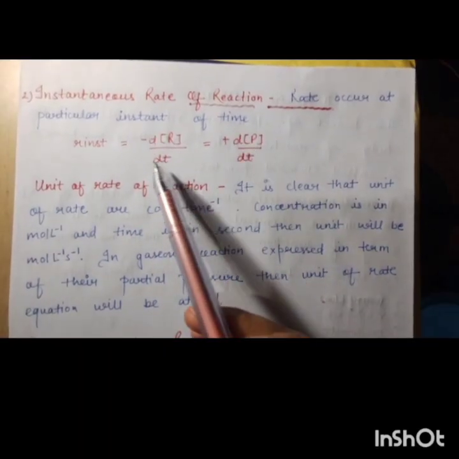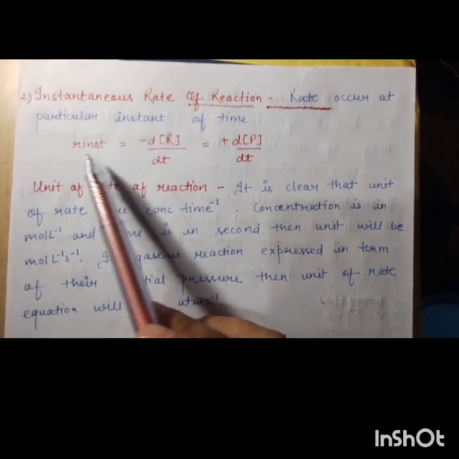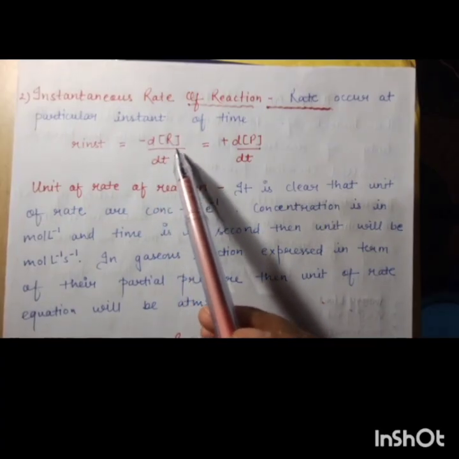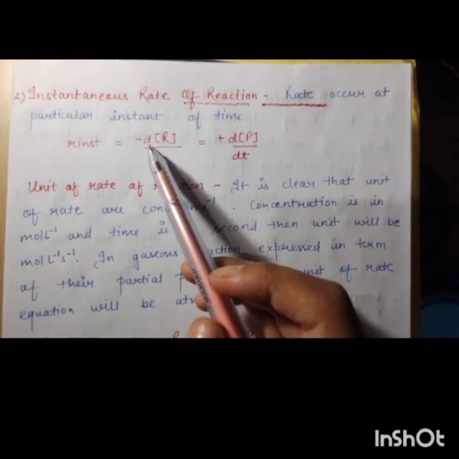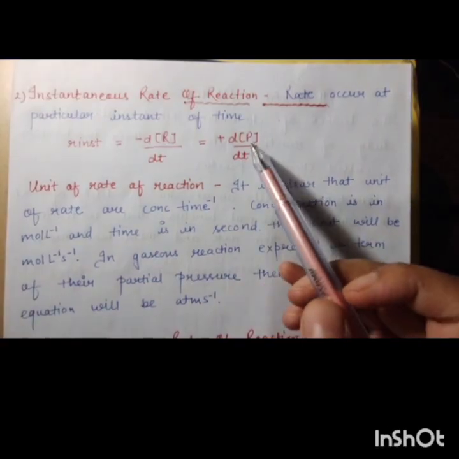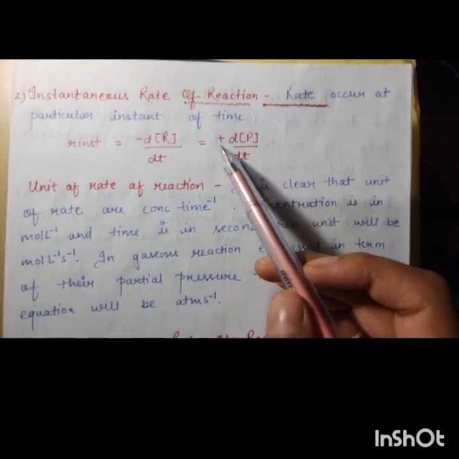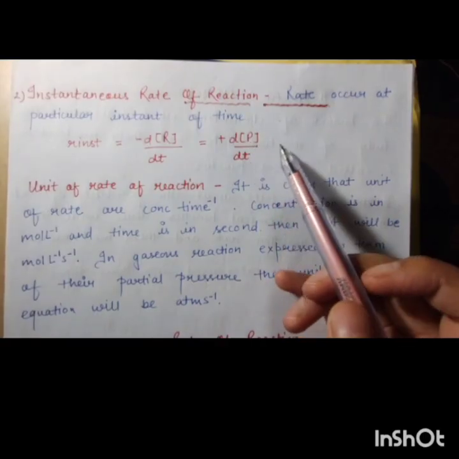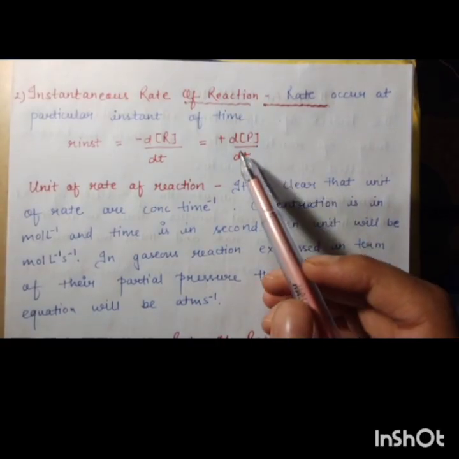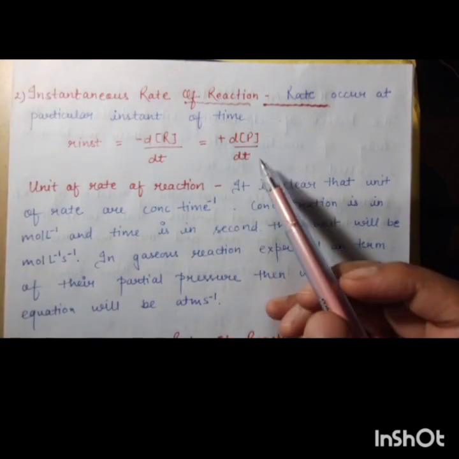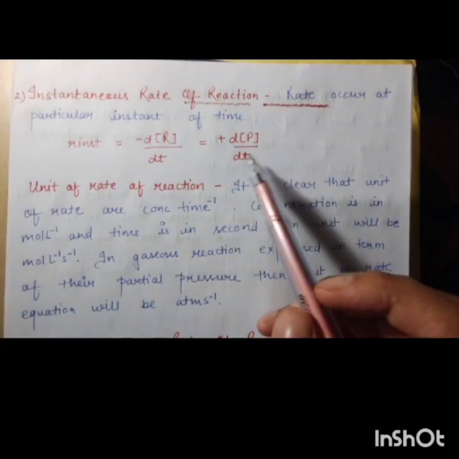It is denoted by R instantaneous equal to minus dR divided by dt, where d denotes a smaller change, and plus dP by dt for the product. Here d denotes a very small change in the reactant or product. So that is the instantaneous rate of reaction.